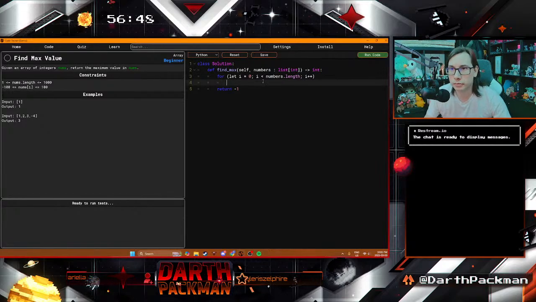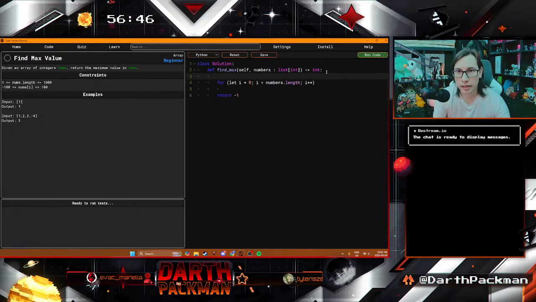What we can do is, before that, we'll make a let current max. Set that to nothing. What's the option? So the lowest we can get is minus 100, it says there. So let's do minus 101.